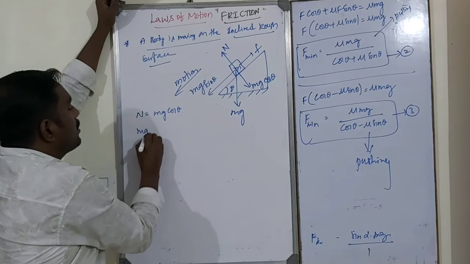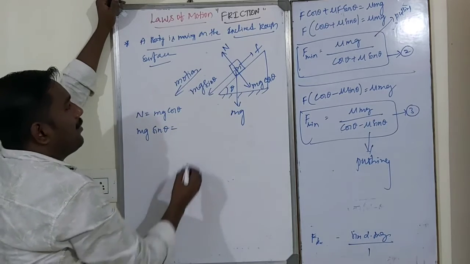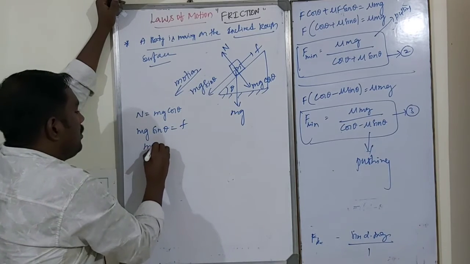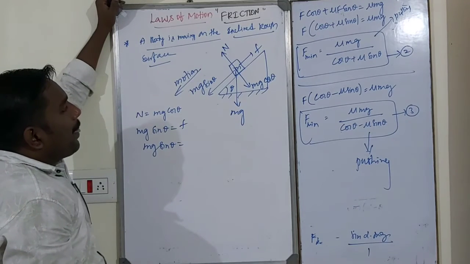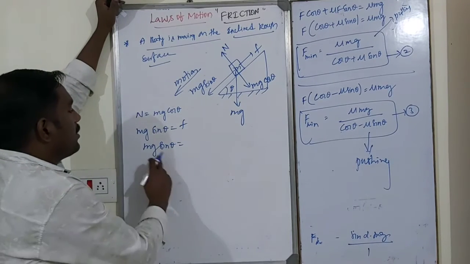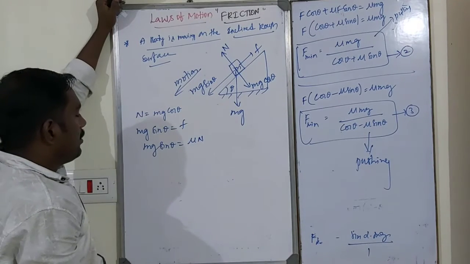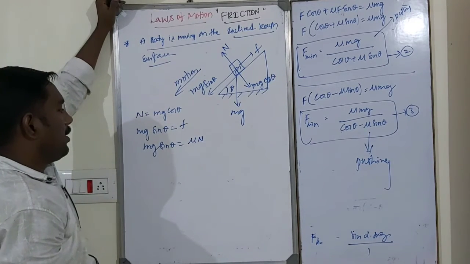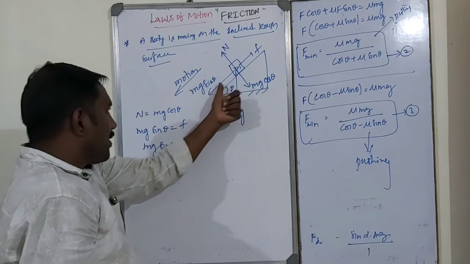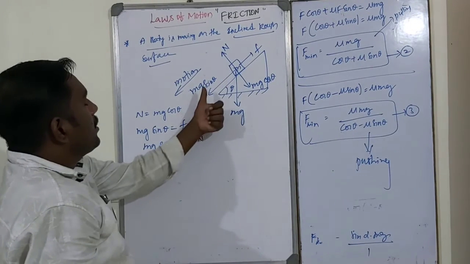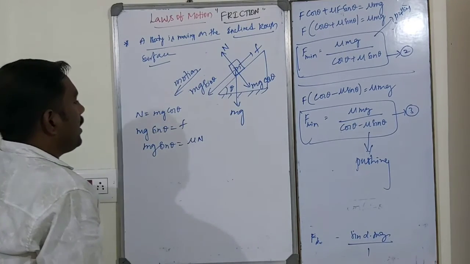F is equal to mu into N. Okay, so in this case the body is moving downwards, which means mg sin theta, the applied force, is greater than the frictional force.